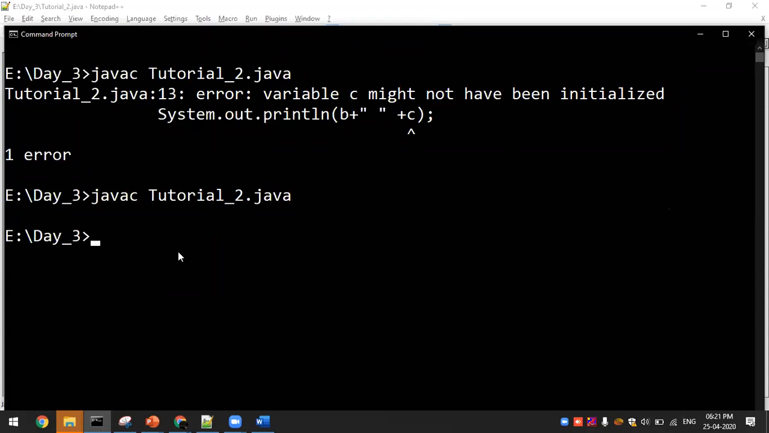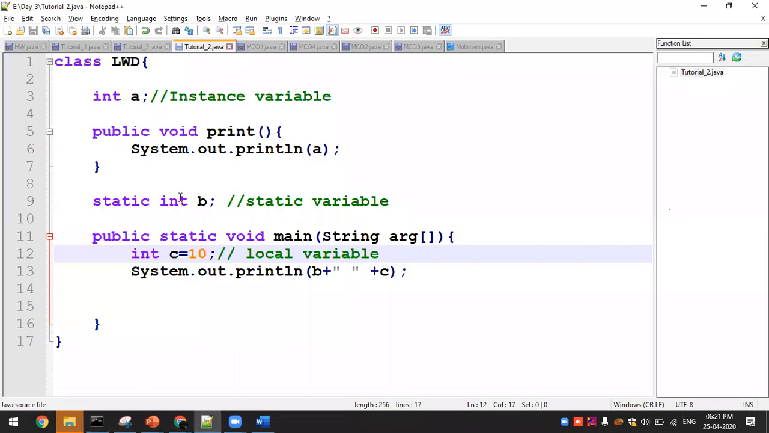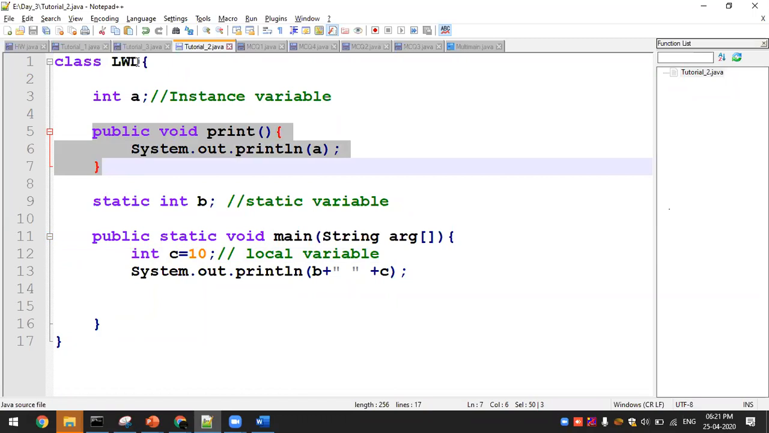And what is my class name? LWD. So now you will get only 2 values, because only the main method is called. I didn't call this method inside the class. LWD is my main class. Inside I have a main method, and I have one non-static method. So listen, what will happen? This non-static method is going to be called with the help of an instance.